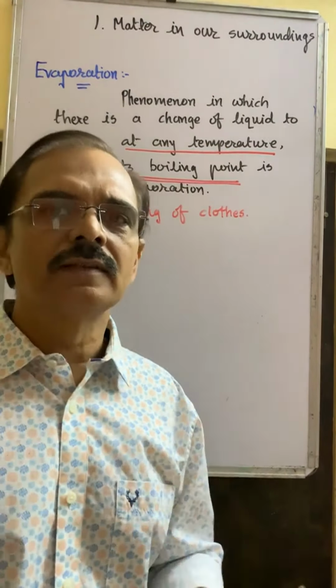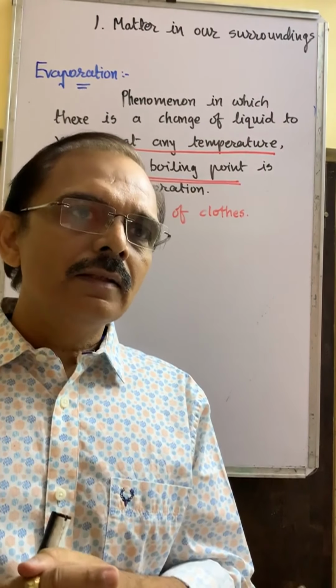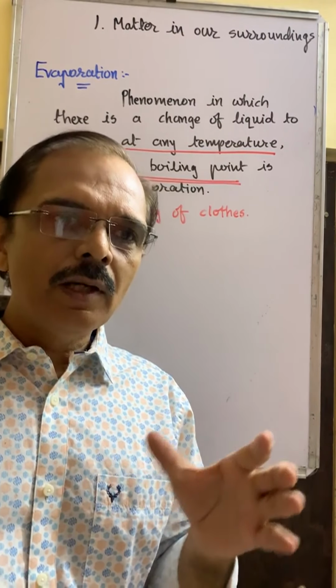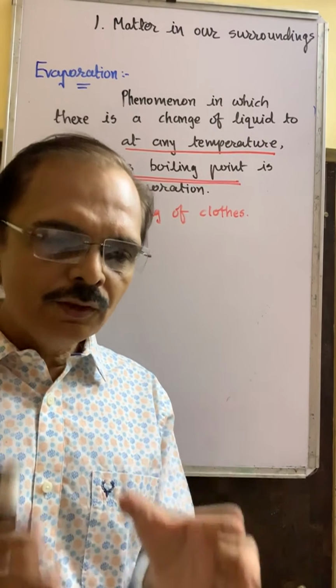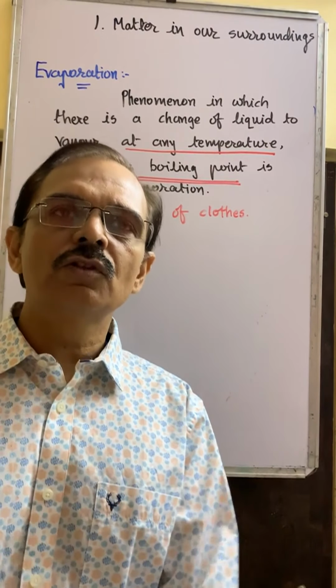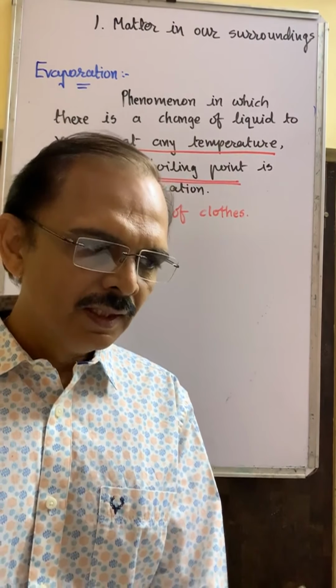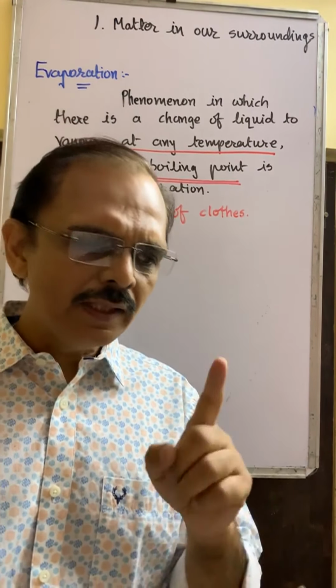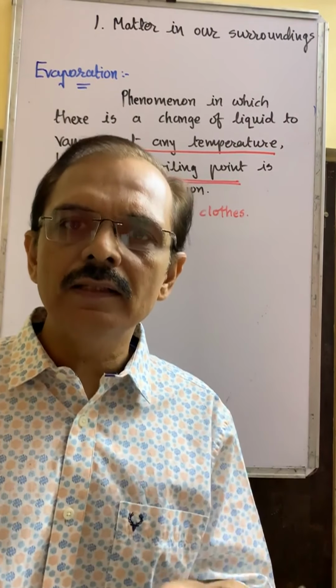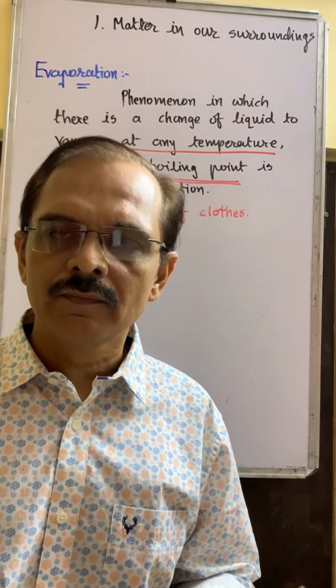Now think about it, when we discuss this property about solid, it is the visible solid. But when you discuss the molecules of the solid or liquid or gas, then you can't say that it has no kinetic energy. Each and every particle has kinetic energy.